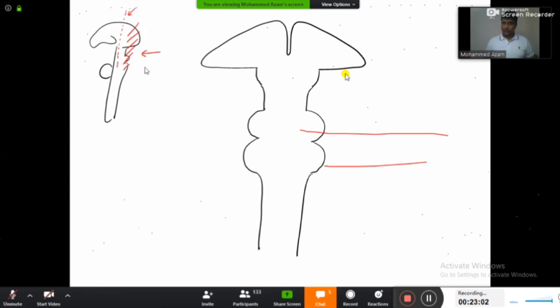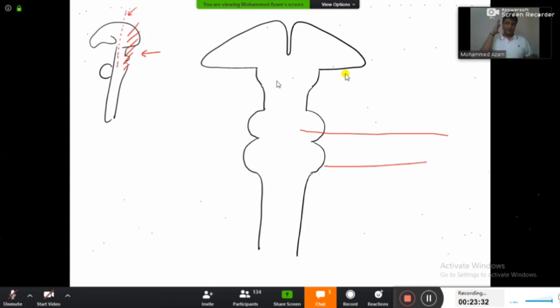So when you are looking from the front, you will only see the pons and medulla, and where will the cerebellum be? Behind. And we all know that things which are behind are not visible from the front, right? You know that very well rather than me. So try to understand this one very quickly. Now my dear friends, on the screen you are able to see two diagrams here. One diagram of the brain will be in the sagittal section right now. Another diagram of the brain will be in the coronal section.